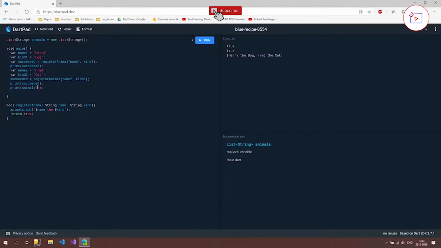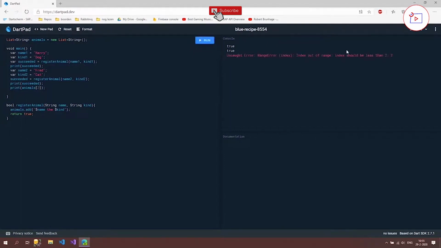What we now are able to do is to access a certain value at a specific index. We can say I want the animal at index 0. We can do that by these block brackets. If we then run, then you can see that it's saying Harry the dog. We can also do this for 1 and then run, and then you can see Fred the cat. But what happens if we try 2? There's no animal registered at index 2. We know that because we only added 2 values, and the first is going to be 0, the second is going to be 1. So what happens now?